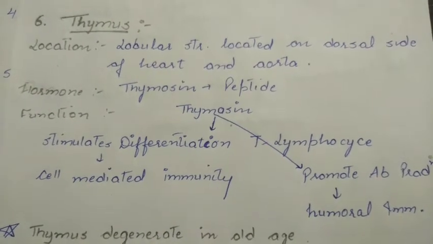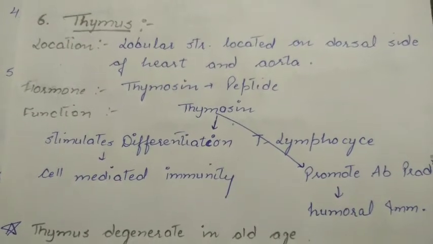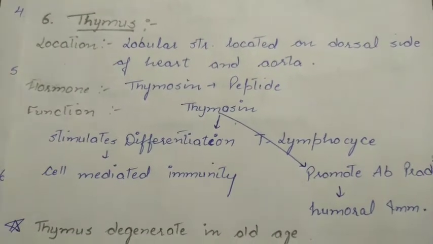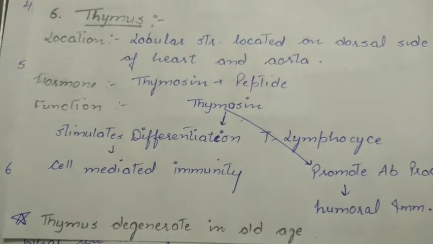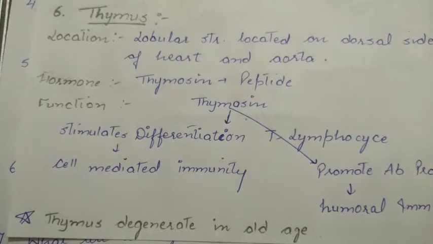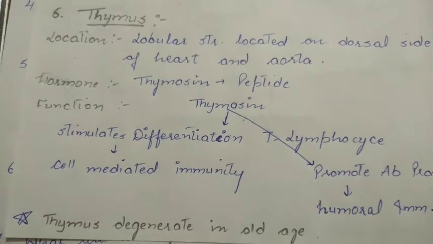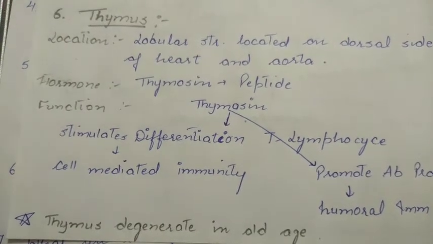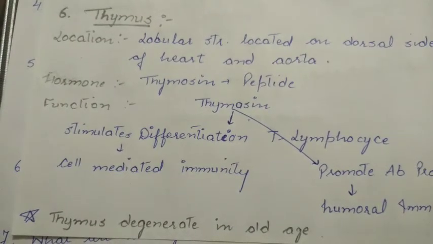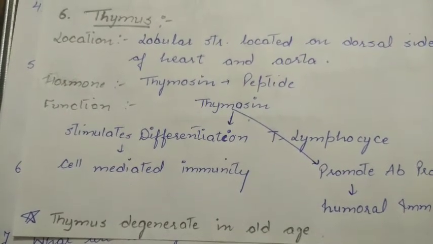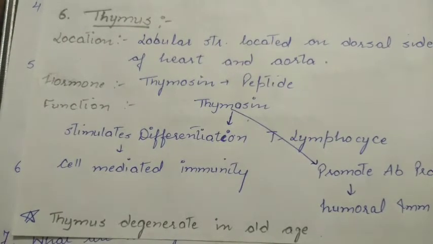The characteristic feature about this gland is that the thymus is of largest size at the time of puberty and it starts to degenerate with old age. As the thymus gland starts to reduce or degenerate with age, that's why the immunity is weak in old age persons, and we in the adult age have the strongest type of immunity because the growth or differentiation of the thymus gland is at peak after puberty or during puberty.